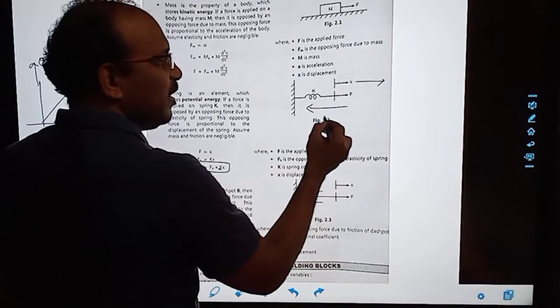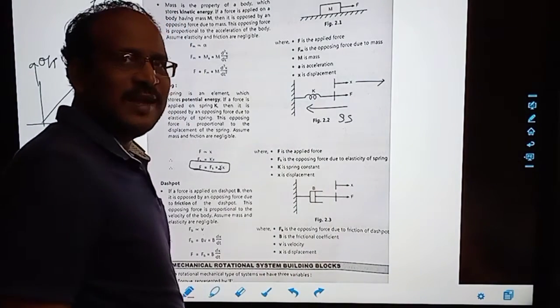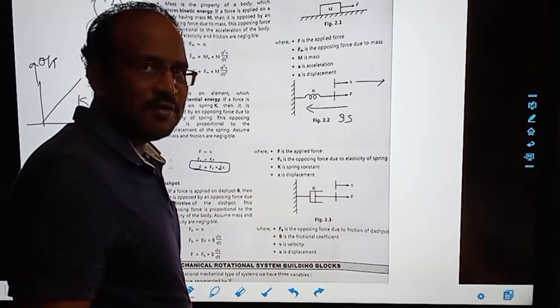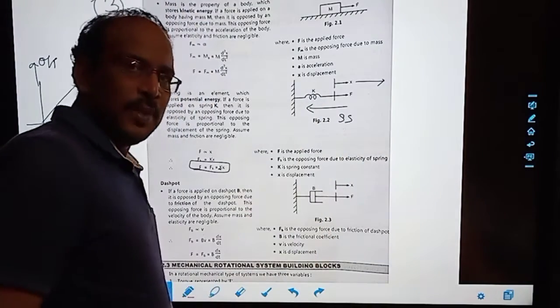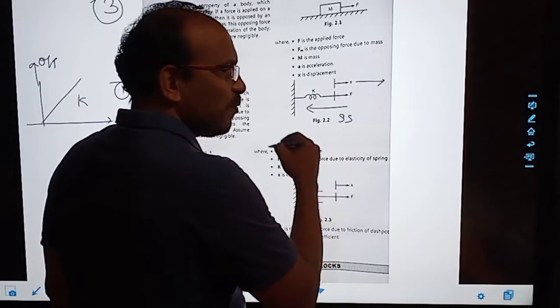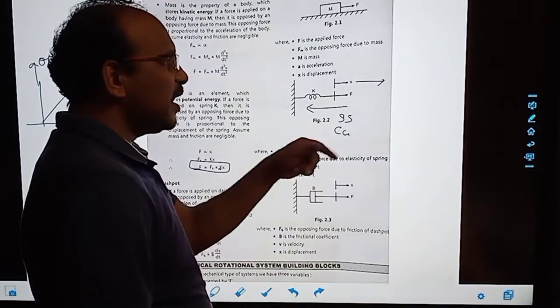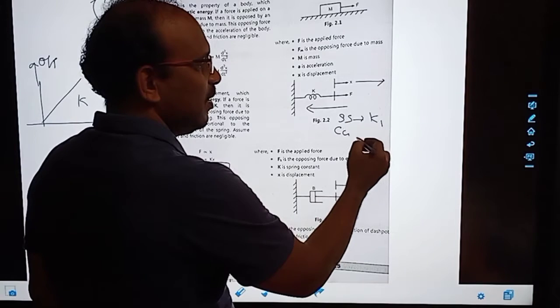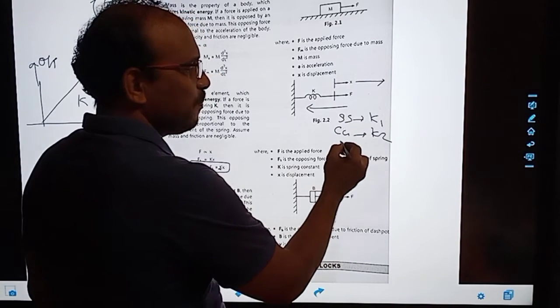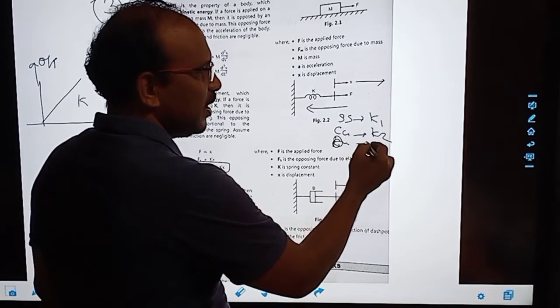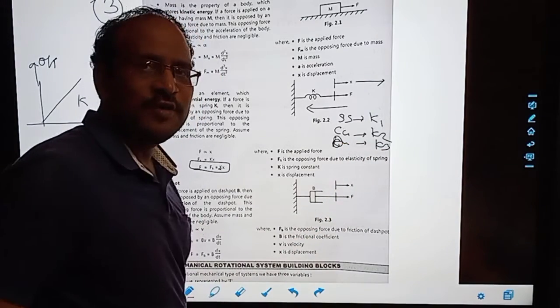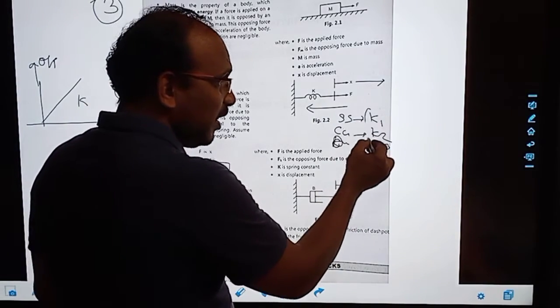If the spring is of SS, stainless steel. You know a spring is always made up of stainless steel. Why? Because stainless steel is flexible. Correct. So if I make it of copper, then K will be different. I say this is K1, this is K2. If I make a spring of gold or silver, then the proportionality constant will be different. So what is K? K is a proportionality constant.